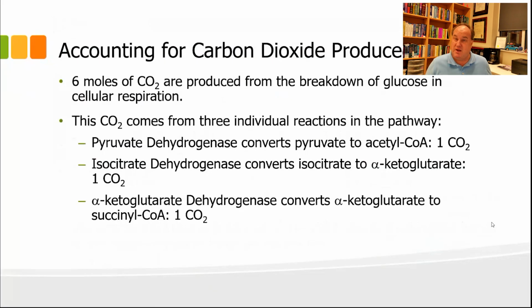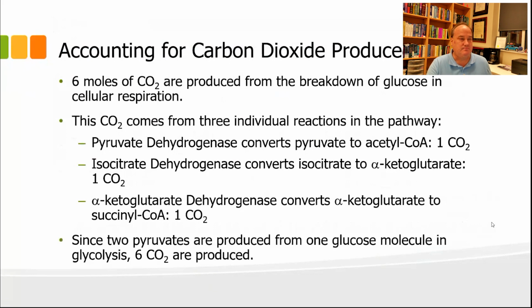That's how we get 2 pyruvate, and then those 2 pyruvates produce 2 acetyl-CoA, and everything following that cleavage reaction in glycolysis is duplicated twice. So if we get 3 CO2 from the individual reactions, we multiply that by 2, we get 6 CO2 in the final reaction. We get 6 CO2 overall, and that balances our cellular respiration pathway, right?